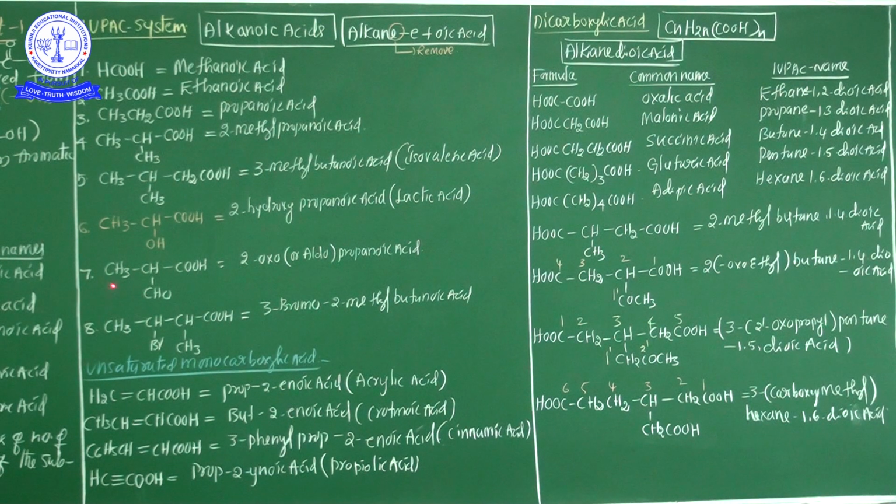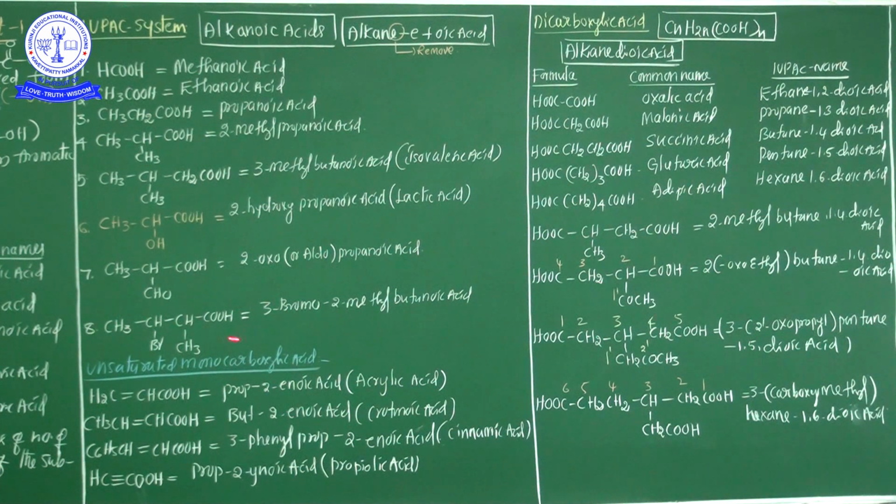For example, in the seventh example, again I will repeat it, the COOH group is there and the CHO group is there. So this is the principal functional group, and this is the junior functional group. The junior functional group always acts as a substituent. That's why this compound name is 2-oxopropanoic acid.